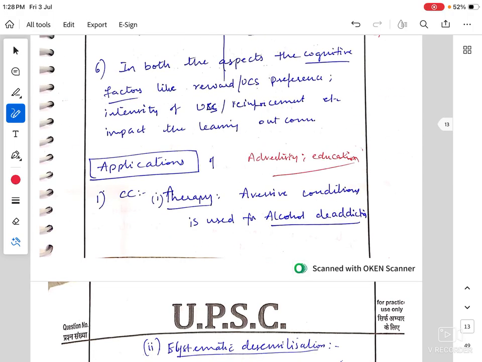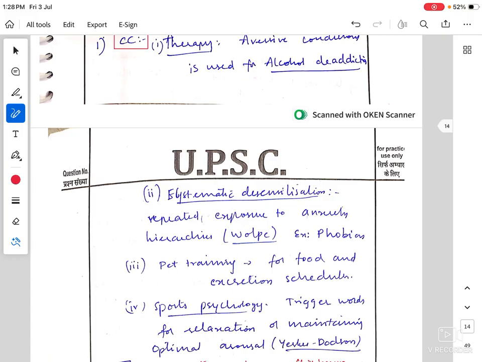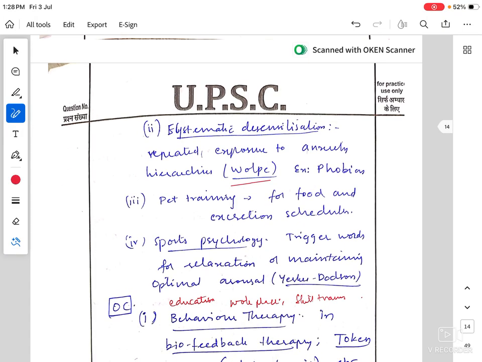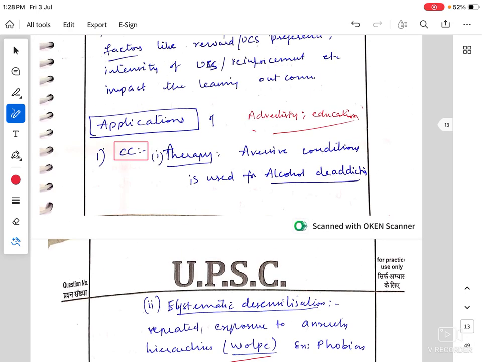Prefer not to write these short forms in the actual exam as headings. So for applications of classical conditioning, I would have written classical conditioning if I were writing again. So therapy, systematic desensitization. Mention these psychologists wherever you can. Write the Yerkes-Dodson law in sports psychology, and advertising and education, which I have missed a bit.